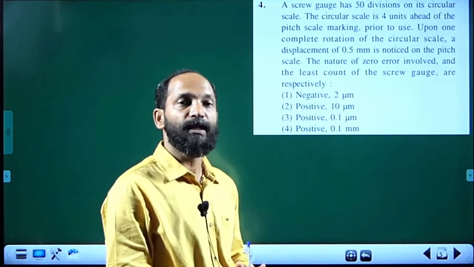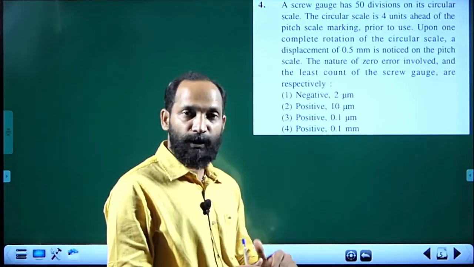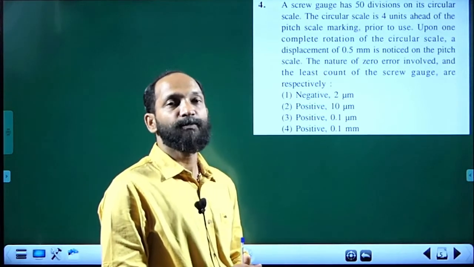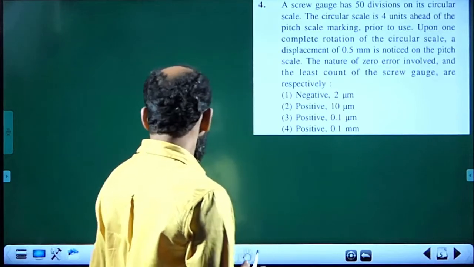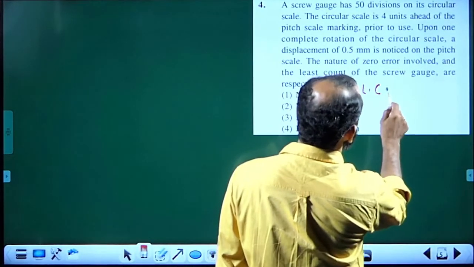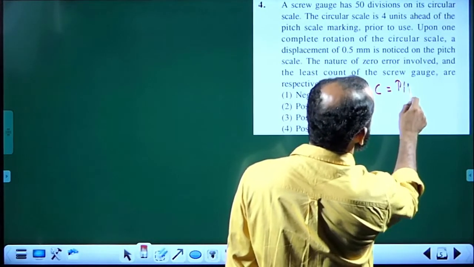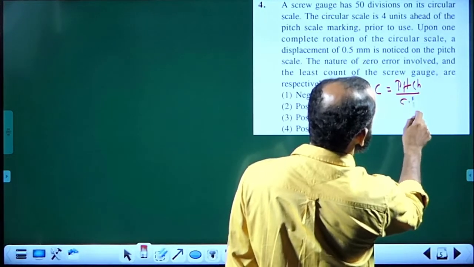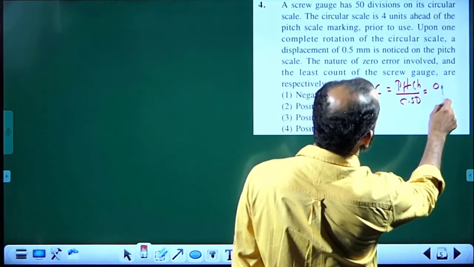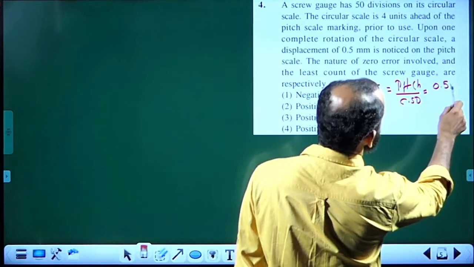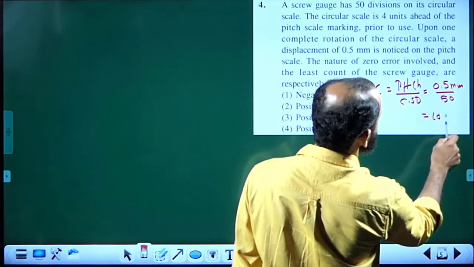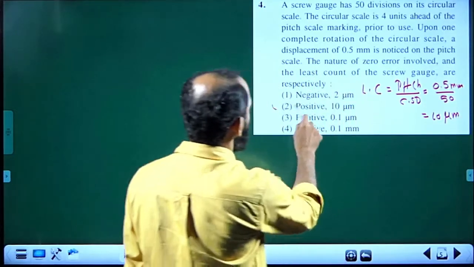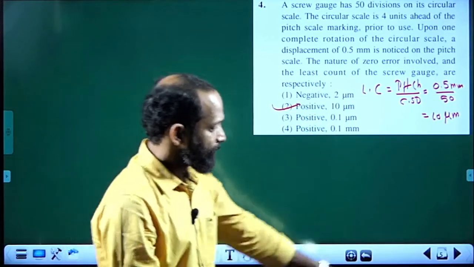When zero of circular scale lines below baseline, that is positive zero error. So here mentioned is a positive zero error. Now the least count is equal to pitch divided by number of divisions on the circular scale. Pitch is given as 0.5 millimeter divided by 50, and that is 10 micrometer. So the correct answer is the second option.